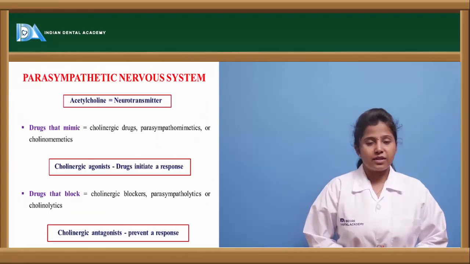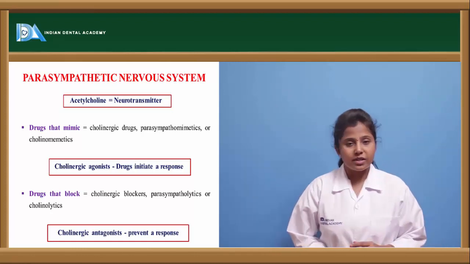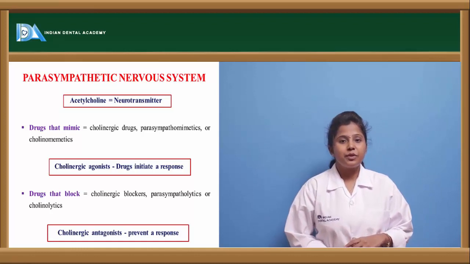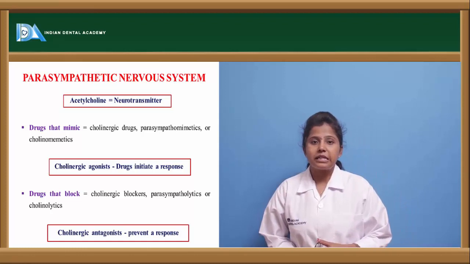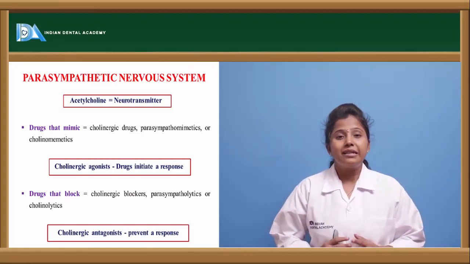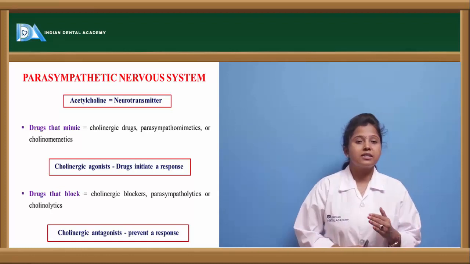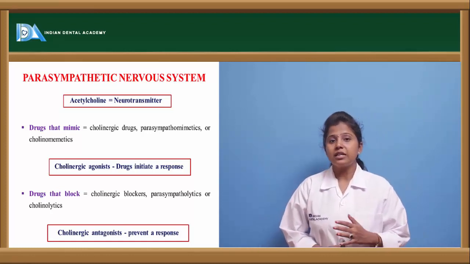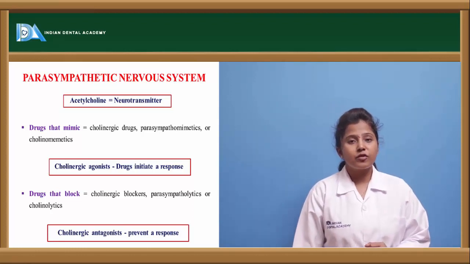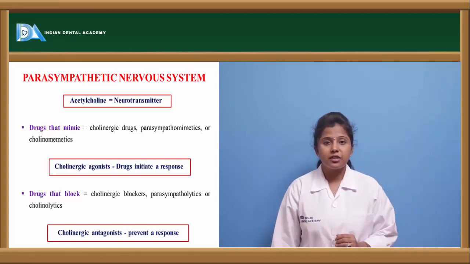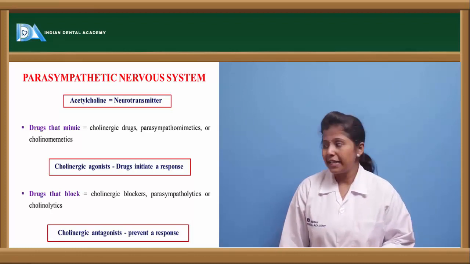In the parasympathetic nervous system, there are neurotransmitters present in the body. Acetylcholine is considered to be the neurotransmitter, because acetylcholine binds to the receptors present in this parasympathetic nervous system. The drugs which mimic the action of the parasympathetic nervous system are called parasympathomimetics or cholinergic agonists or cholinomimetics, whereas the drugs which antagonize the action of the parasympathetic nervous system are parasympatholytics, cholinergic antagonists as well as cholinolytics.